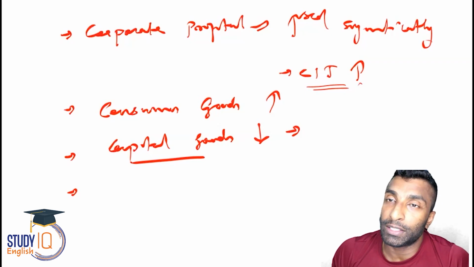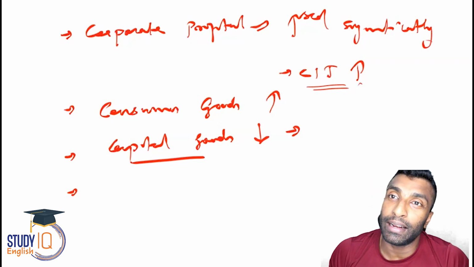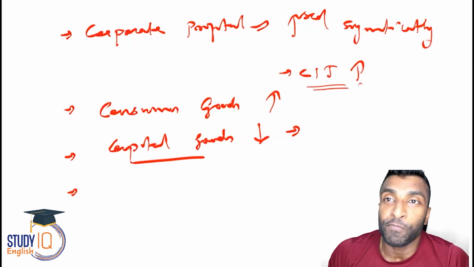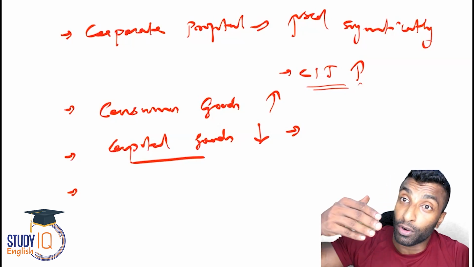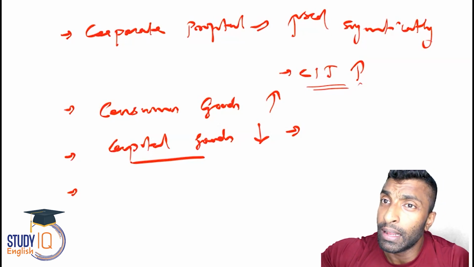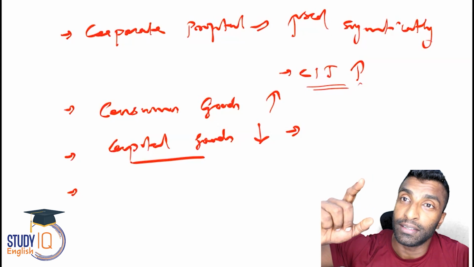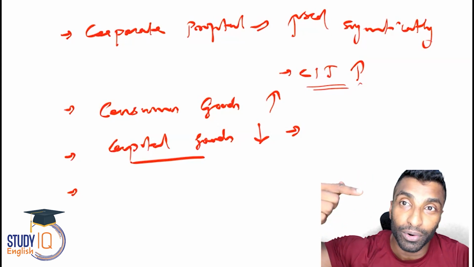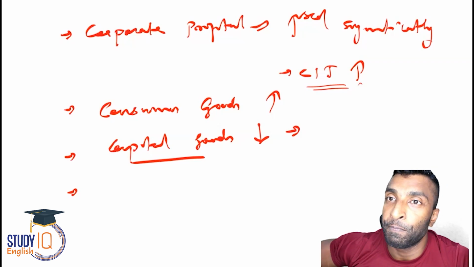But contrary to our expectation, the labor intensive investment did not come. It was mainly capital intensive, and that led to unemployment situation have increased. Employment opportunities have decreased. So poverty have increased. And NSSO survey is actually making it very clear. Post 1991, the poverty have actually increased. We were expecting that it'll come down, trickle down will happen. It never happened. Obviously, trickle down will take a lot of time.